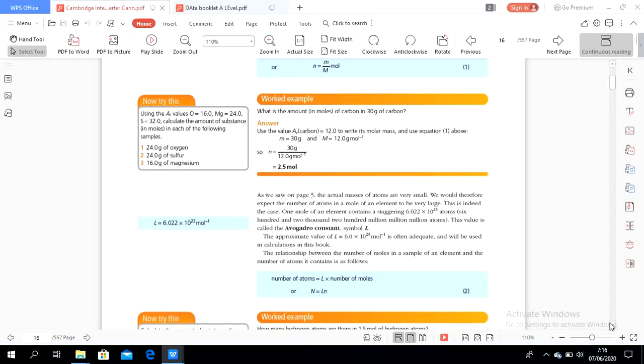What does it mean? It means that 1 mole of any element contains 6.02 times 10 to the power of 23 atoms or particles. So the relationship between moles and particles or atoms is described here: number of atoms equals the Avogadro's constant times the number of moles.